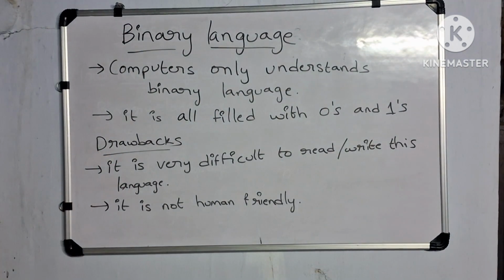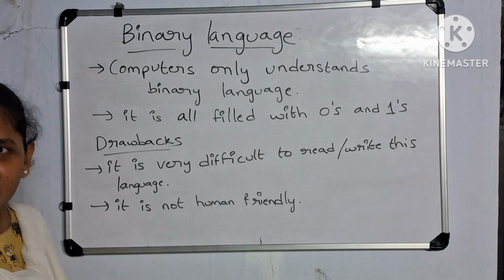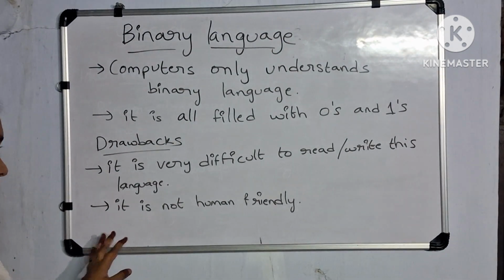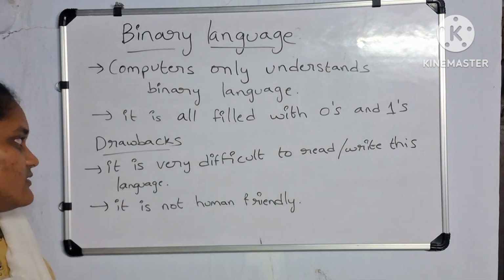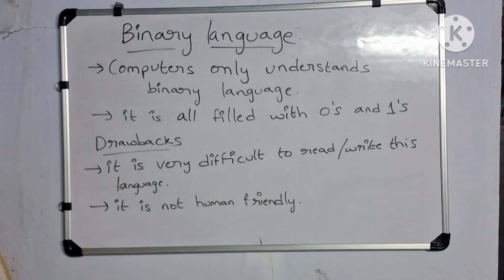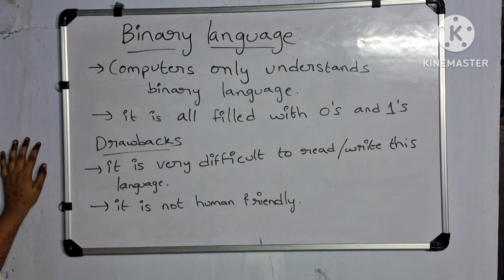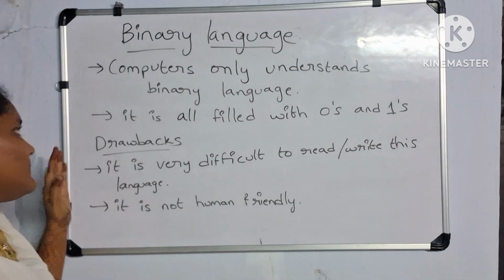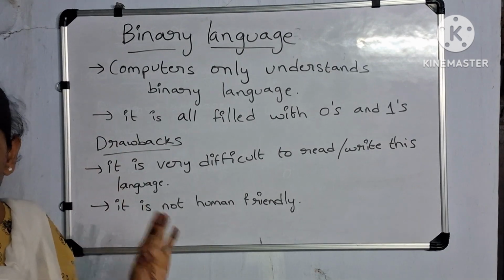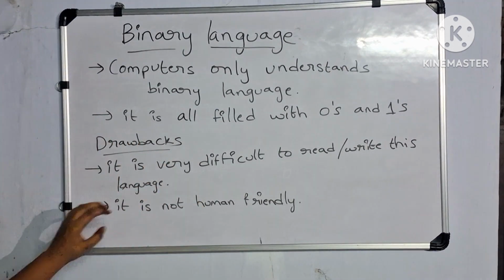So what are the drawbacks of this language? It is very difficult to read or write this language. It is very difficult to understand this language. It is not human friendly, of course. When it is not easy to read and write this language, it is of course not human friendly. So this is all about binary language. The main points: it is all filled with zeros and ones, and computer understands only this language. And let me give the notes for assembly language as well.